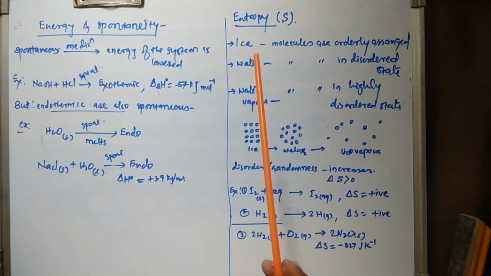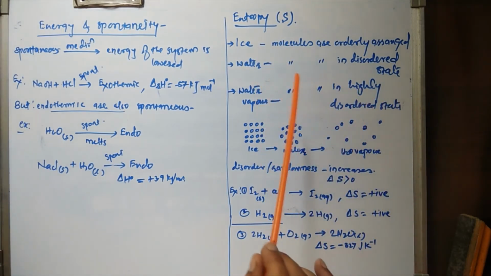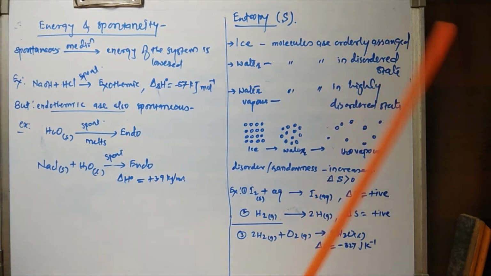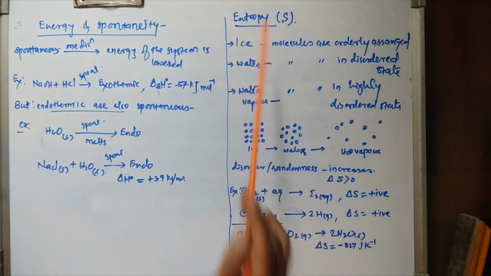Say, entropy is the measure of molecular disorderness or randomness in the system. So entropy is the measure of molecular disorderness or randomness in the system or substance, simply. The disorder or randomness is measured by a thermodynamic property which is called entropy. Simply, this is the statement of entropy. Now let us study all about entropy.